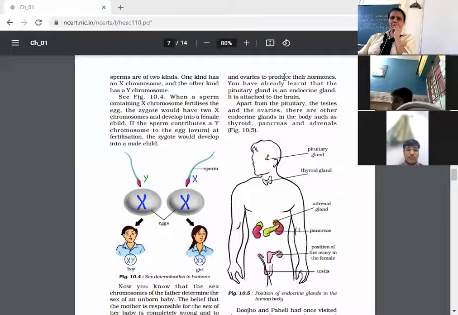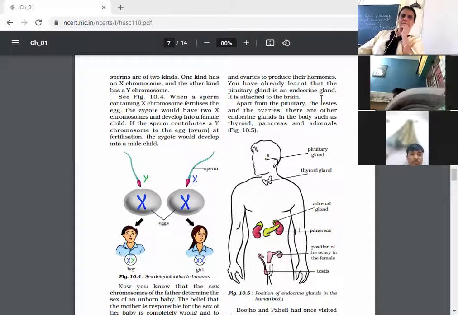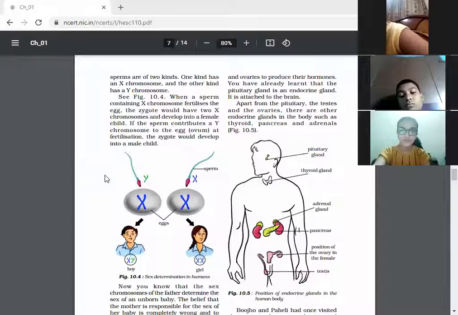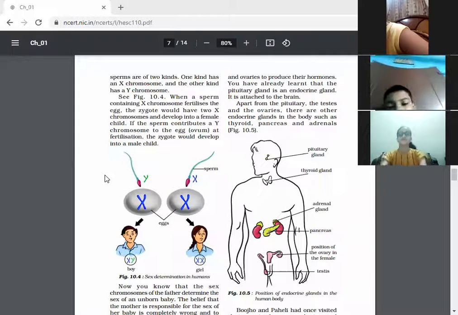Today we'll continue reading chapter number 10, reaching the age of adolescence. And children, already we have discussed the hormones, the sex hormones, how the hormones are directly released into the bloodstream. They do not have ducts and they reach through the bloodstream to the target site where they respond.